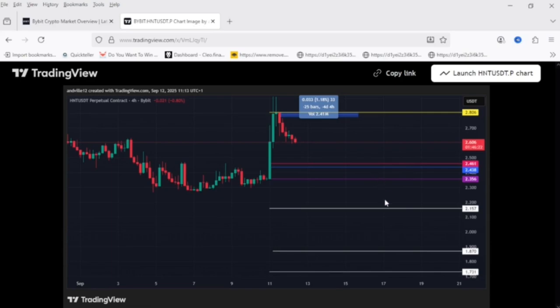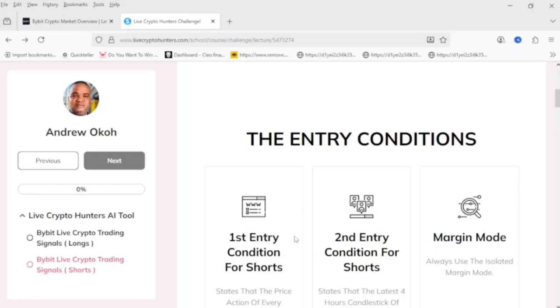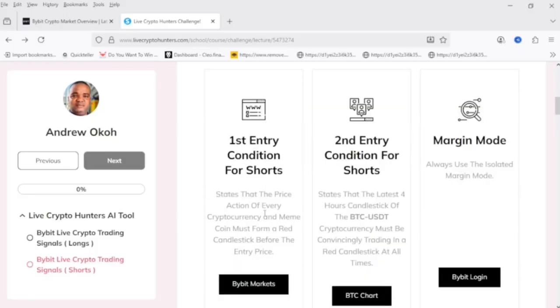And now that we've created your trading plan on the candlestick pressure data of this cryptocurrency, the next step is step 4. In step 4, you need to choose the best entry conditions before you click the short button. For example, the first entry condition for short trading opportunities states that the price action of every cryptocurrency and meme coin must form a red candlestick before the entry price. And the second entry condition for short trading opportunities states that the latest 4 hours candlestick of the BTC USDT cryptocurrency must be convincingly trading in a red candlestick at all times.